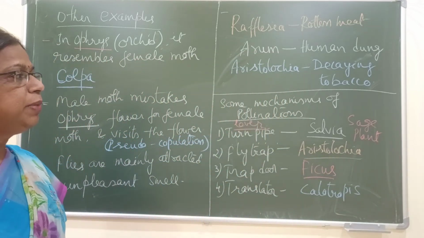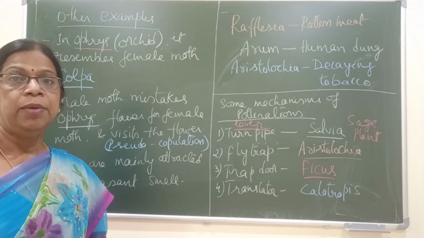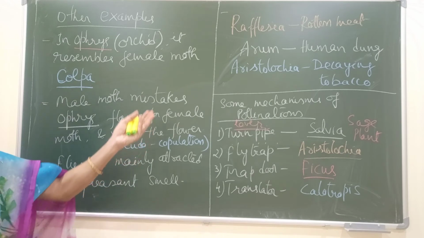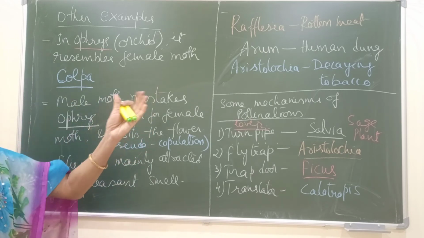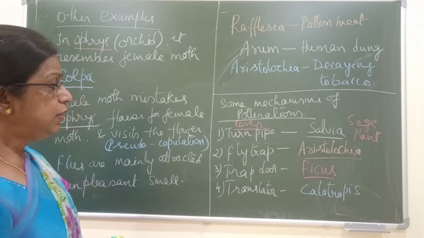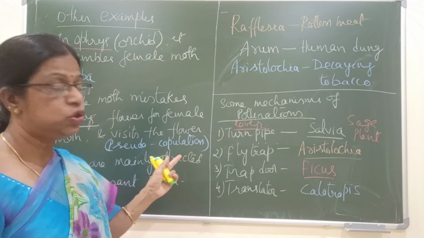Then there is the fly trap mechanism in Aristolochia. Remember, the other feature of Aristolochia is that it has a decaying tobacco smell also. We will go into details of these mechanisms very soon.